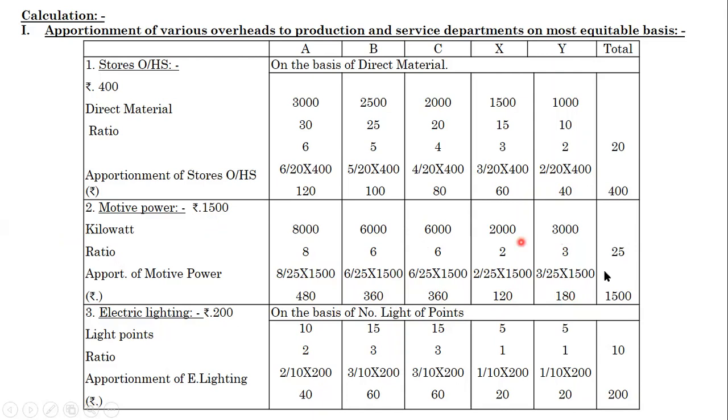What is the motive power? We have divided it to all the departments as well as service departments on the most equitable basis. Here the most equitable basis for motive power is kilowatt.